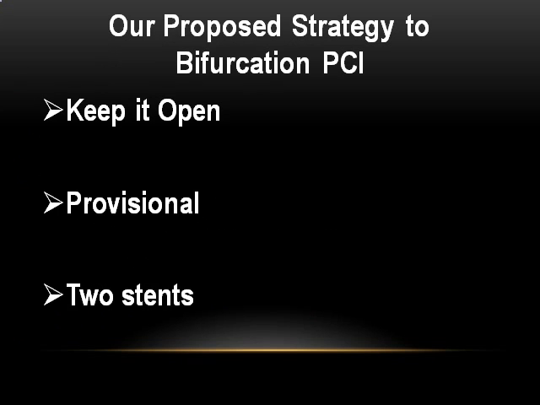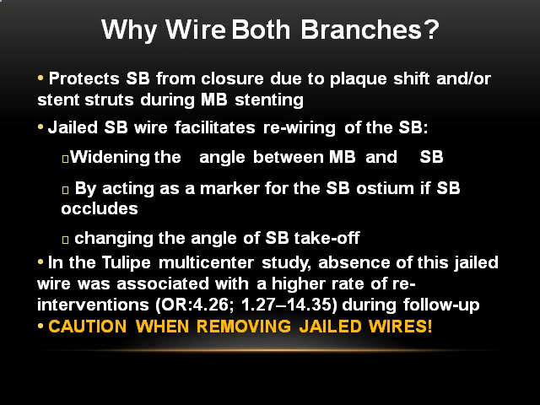So what is the proposed strategy for bifurcations? My proposed strategy is the keep it open strategy, provisional or the two-stent strategy. Why wire both the branches? Because it protects the side branch. The jailed side branch wire facilitates the widening of the angle between the main branch and the side branch by acting as a marker for the side branch ostium. If the side branch is occluded, that is how you can recross, and it changes the angle of the side branch takeoff.